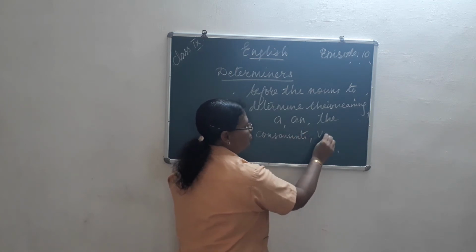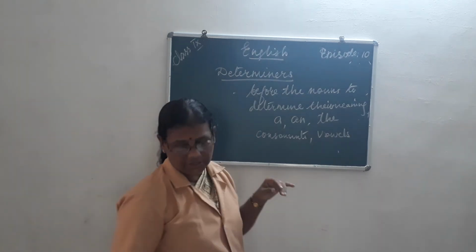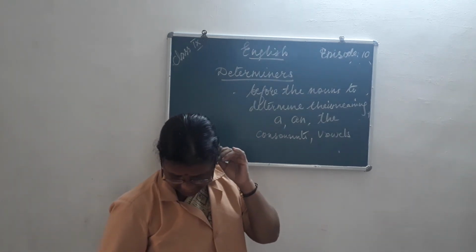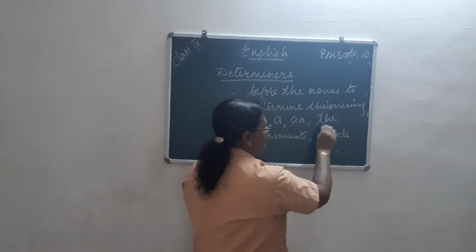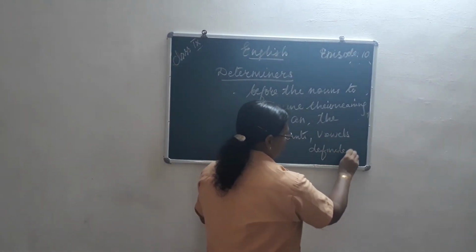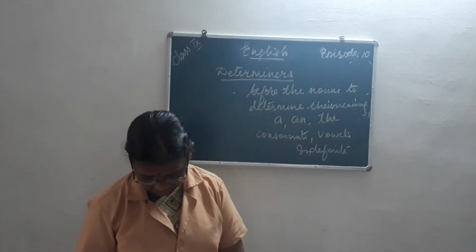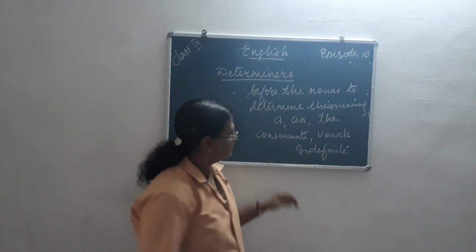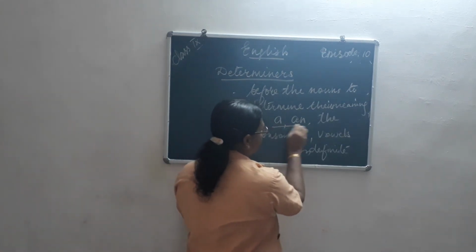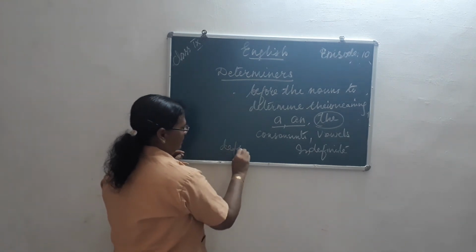Then an is used along with the vowels. A and an are the indefinite articles.